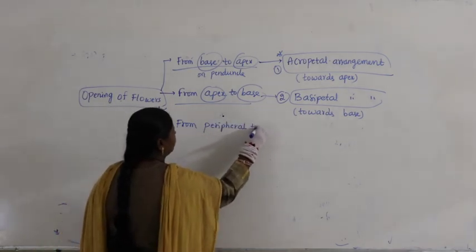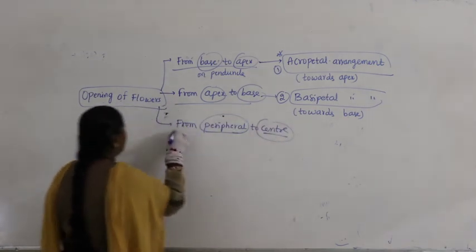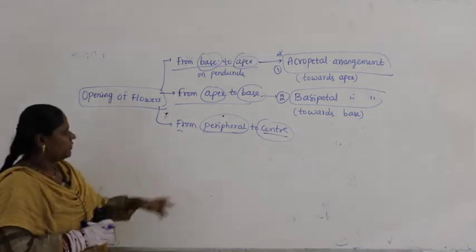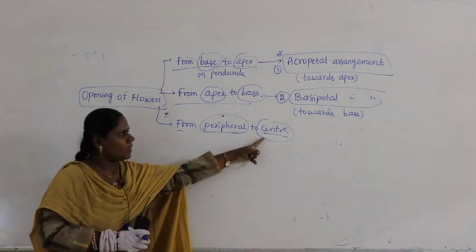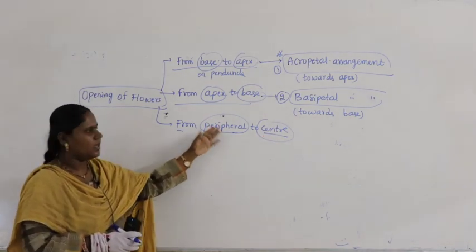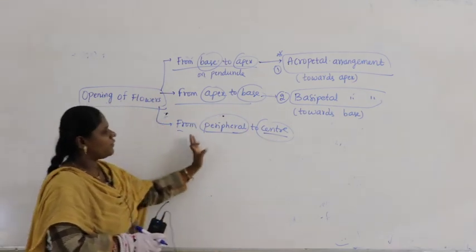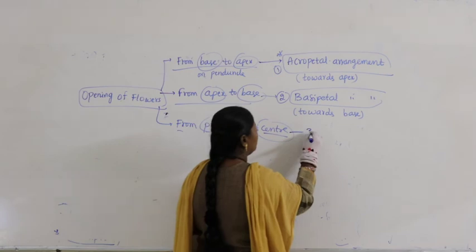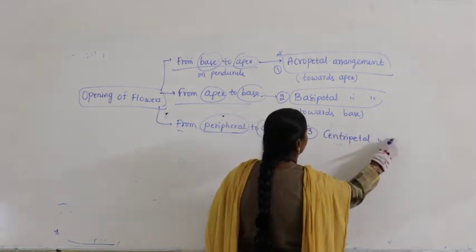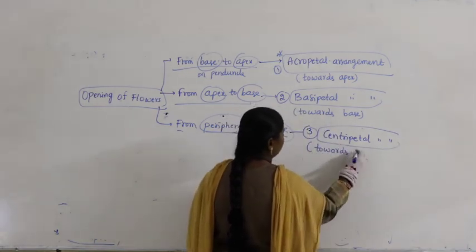Sometimes the question is from periphery to center. The opening of the flowers from periphery to center means older flowers are at the periphery, young flowers are in the center. First older flowers will open at the periphery, then slowly the flowers open and come to the center. So, opening of the flowers from periphery to center is called centripetal arrangement, that is towards center.